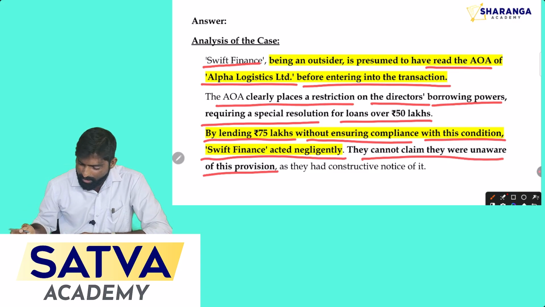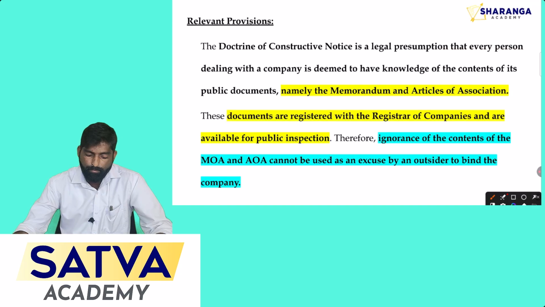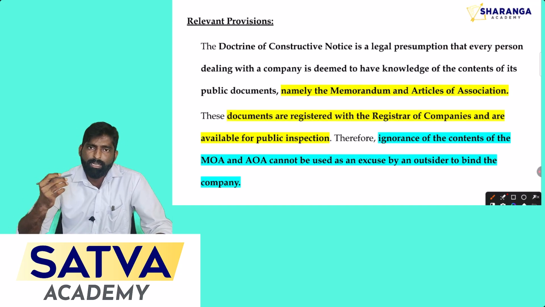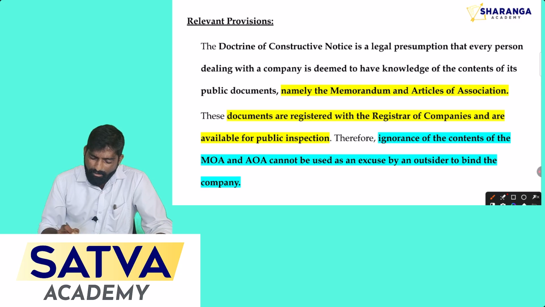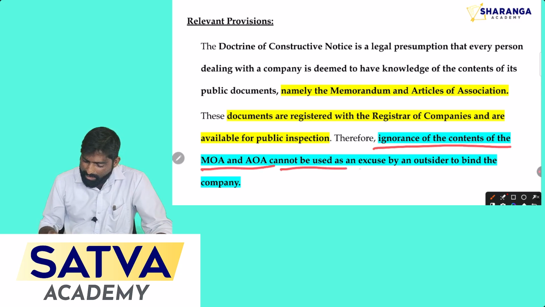Okay, let's see the legal provisions. So here it is the duty of Swift Finance to go through the AOA and its provisions, and that is violated by Swift Finance. Now, ignorance of the contents of the MOA and AOA cannot be used as an excuse by the outsiders to bind the company.